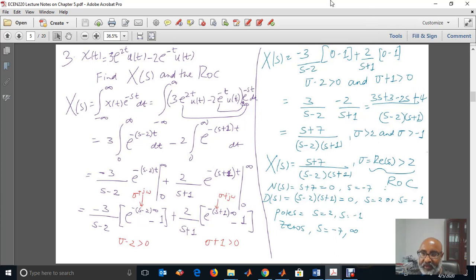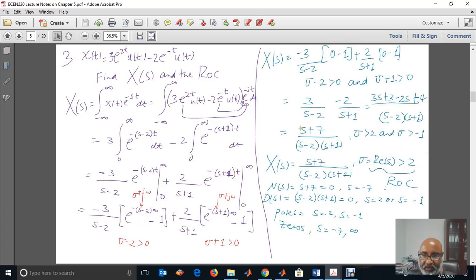That means in the s plane we have one region sigma greater than 2, and a second region sigma greater than minus 1. So we need to take the common for both. The common means the intersection between the two regions. Of course, since 2 is greater than negative 1, the common will be sigma greater than 2.